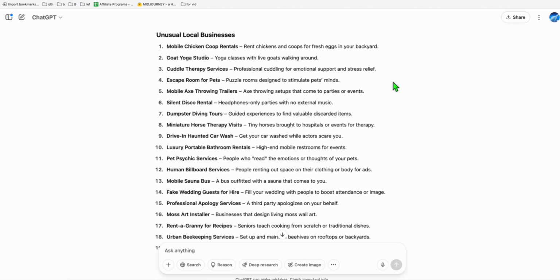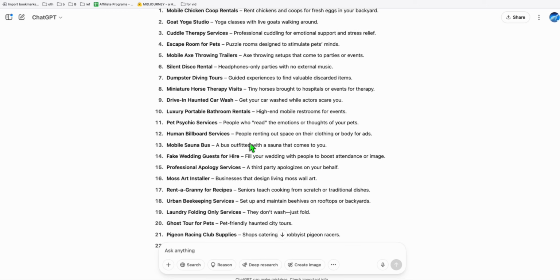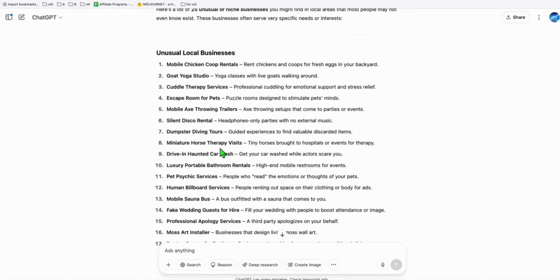First, go to ChatGPT and, of course, go to Maps. This is not the actual directory that you will create. These are just ideas for you to search on Google Maps. And once you find some category that looks interesting, go to any keyword tool, any type of tool that will provide you some results, just to take a look at the websites already existing for that type of category. And that's about it, guys.